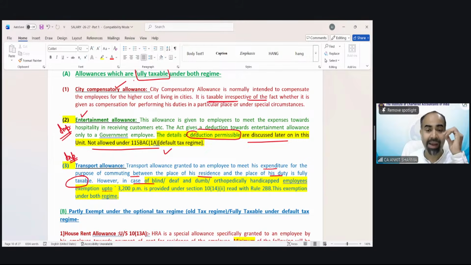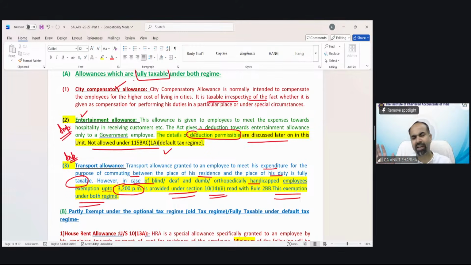If the employee is handicapped, that is blind, deaf and dumb, or orthopedically handicapped, then 30 to 100 rupees per month is exempted under section 10(14)(ii), and this exemption is under both regimes. So generally, transport allowance is taxable for all categories of employees. But if the employee is blind, deaf, or orthopedically challenged, in that case, 30 to 100 rupees per month, and that is a fixed limit.